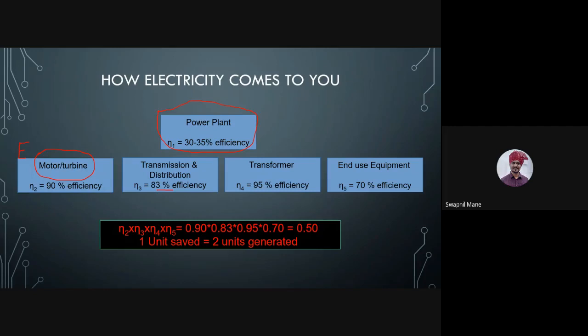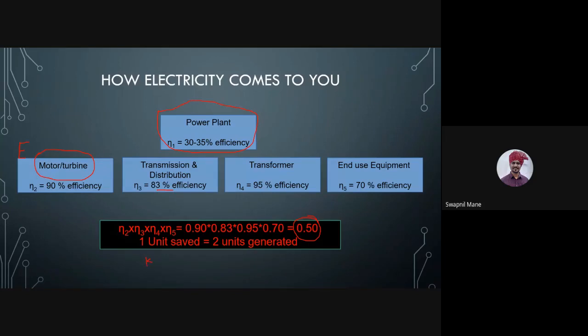30% loss. So if I cascade all these efficiencies, 90%, 83%, 95%, 70%, we get 50% efficiency. That means 50% loss. So what is a unit?